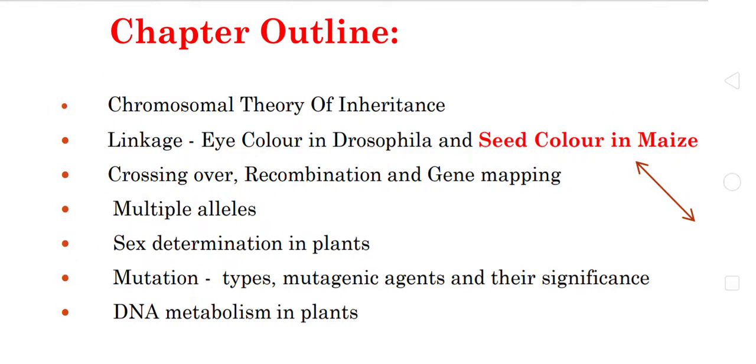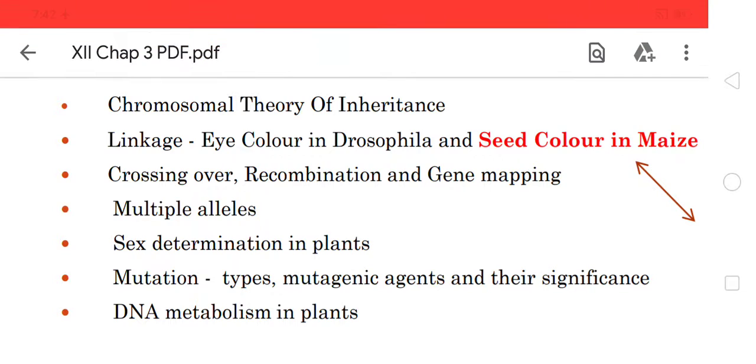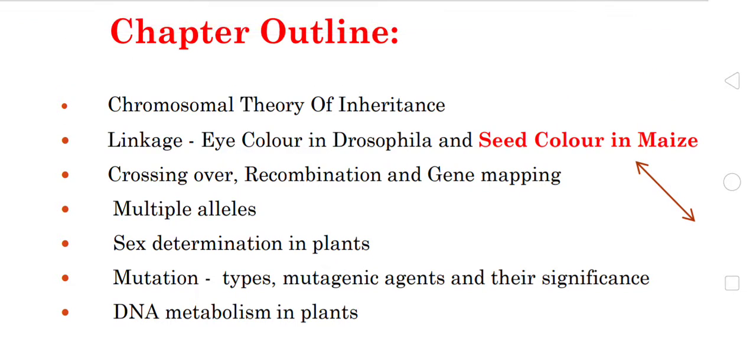Namaskaram students. In the previous chapter, you have learned about Mendelian genetics. Now you are going to learn about a deviation of this concept related to Mendelian genetics, that is the chromosomal theory of inheritance. For this, you must recall the structure of chromosome and cell division from the 11th standard.